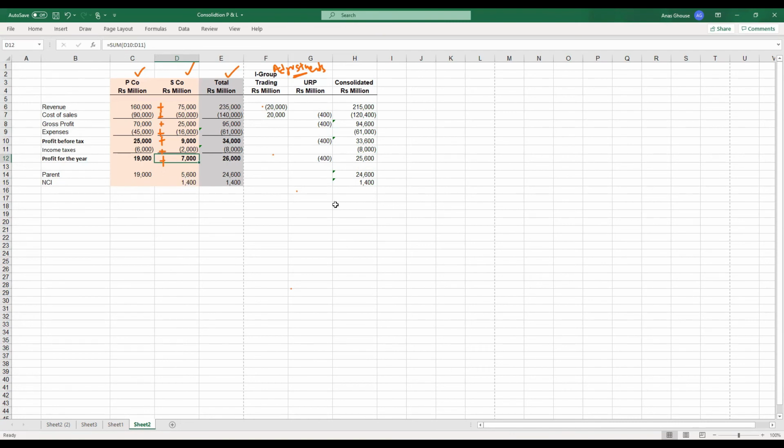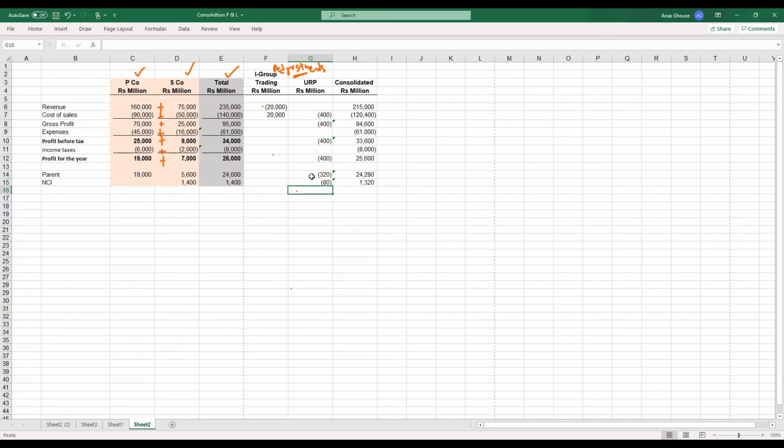So therefore, this 400 has to be shared between parent and non-controlling interest on the basis of 80% to 20%. So 80% of 400 will be 320, and the remaining will be how much?